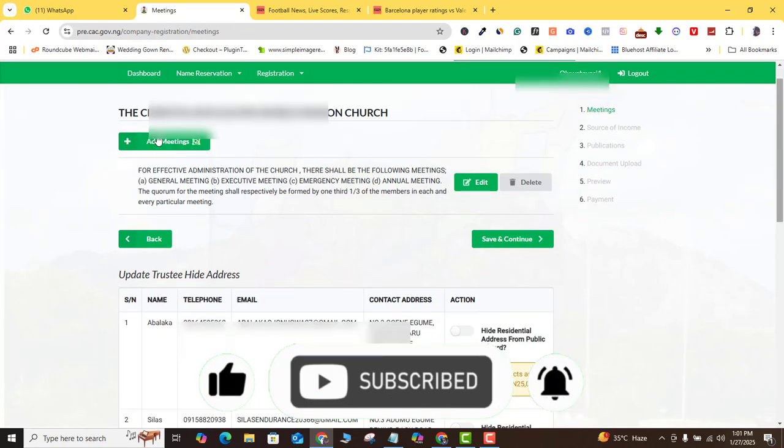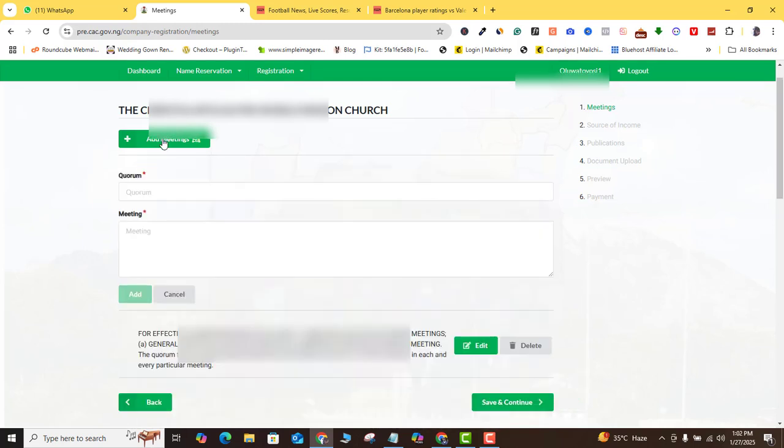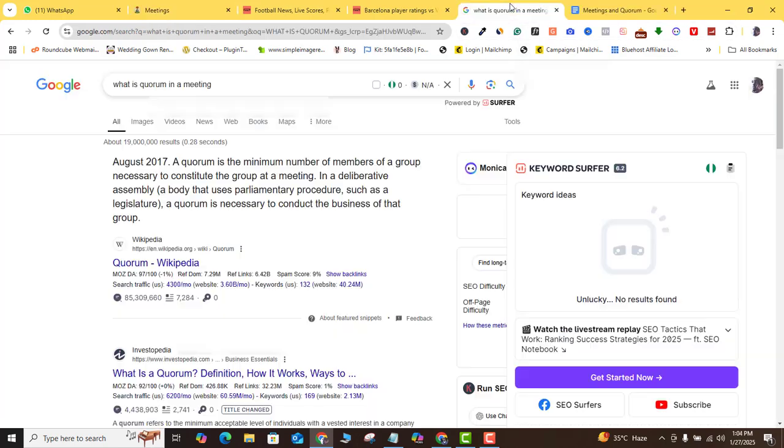The first thing it's going to ask you is to add your meetings. Once you click on it, you're going to see here that it's going to ask for quorum and meetings. So for quorum, if we check here, let's see what quorum is. Here they say a quorum is the minimum number of members of a group necessary to constitute the group at a meeting. So that's what a quorum means.